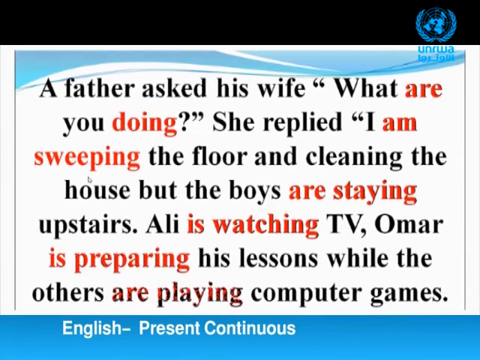A father asked his wife, "What are you doing?" She replied, "I am sweeping the floor and cleaning the house, but the boys are staying upstairs." Ali is watching TV. Omar is preparing his lessons, while the others are playing computer games.